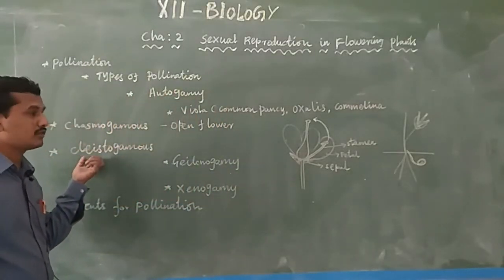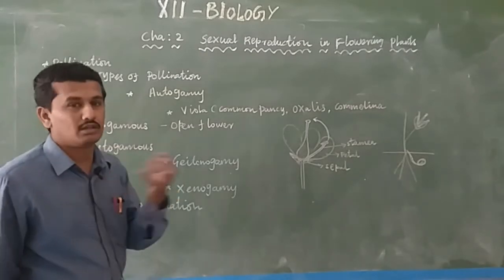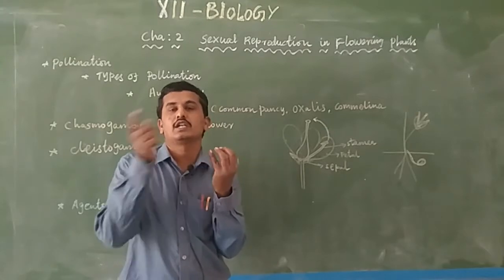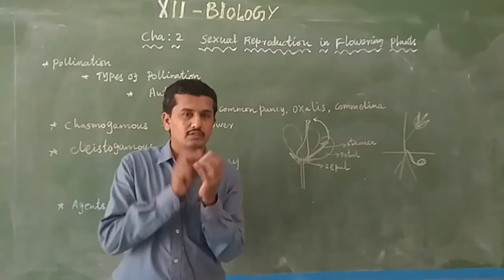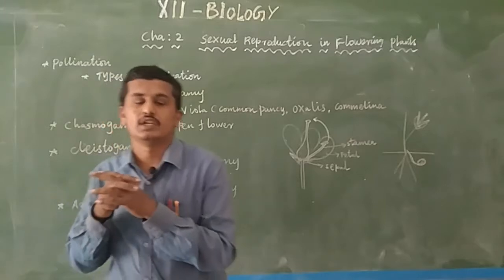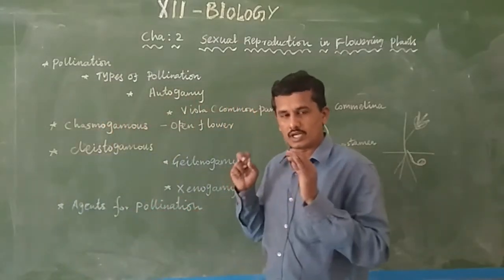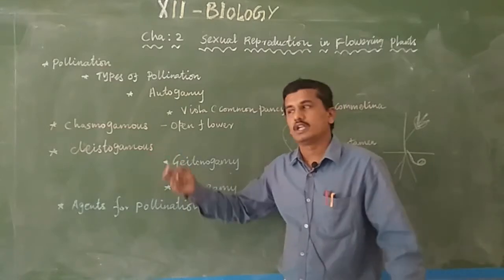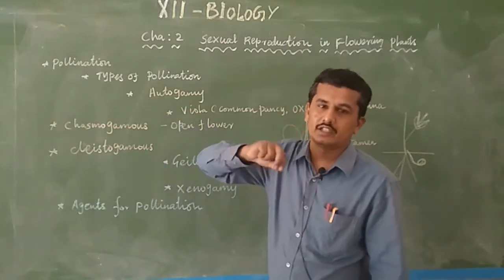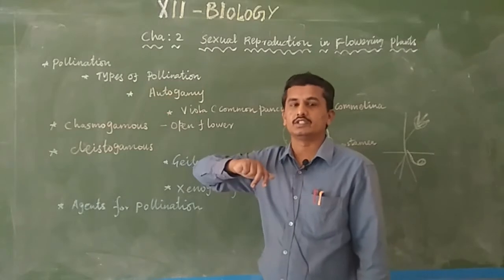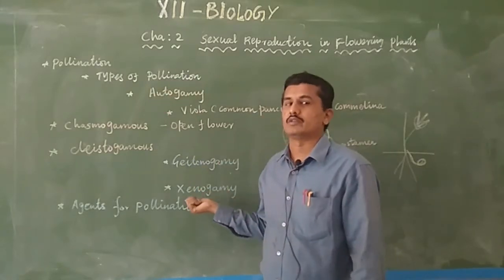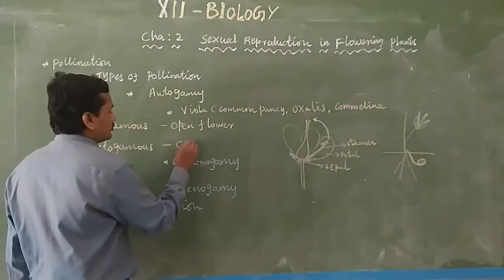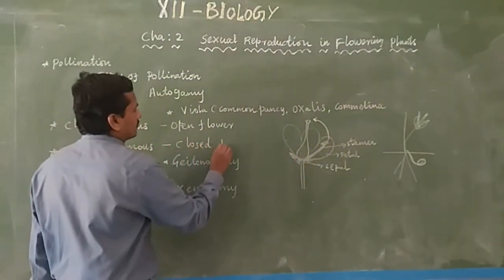So cleistogamous flowers do not open at all. They only follow self-pollination, not cross-pollination, so seed production is assured. Only self-pollination occurs in cleistogamous flowers because they are not open. In open flowers, pollen grains from elsewhere can land on the stigma, which follows cross-pollination, that is geitonogamy or xenogamy. But cleistogamous flowers are closed flowers, and even at maturity they are not open.